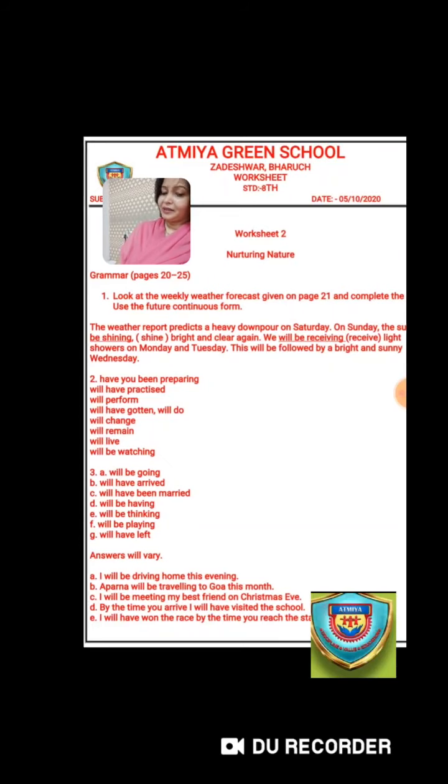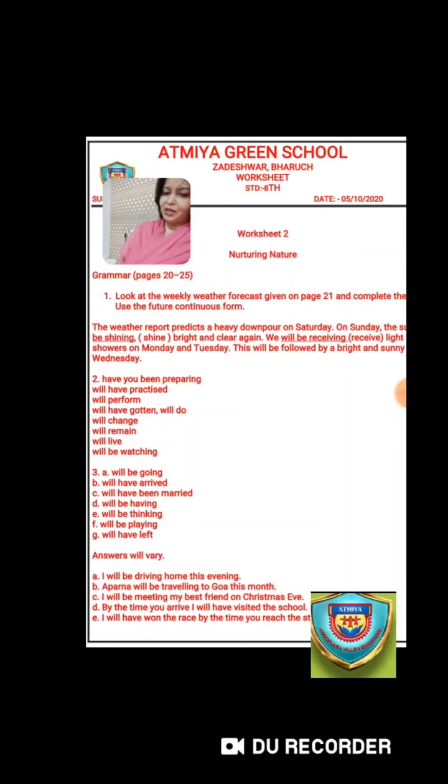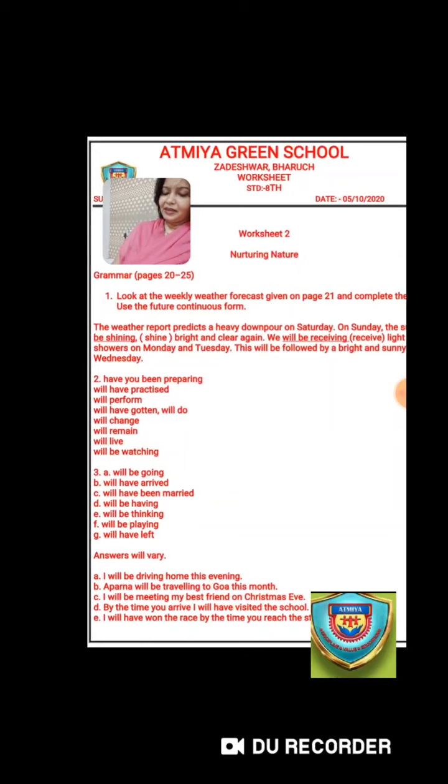Past perfect tense, had plus past participle. Future perfect form, will have plus past participle. So this is how you are going to form the sentences. Everything has been given on page number 21. So you can go through the examples and the instructions, and the definitions which have been given on page number 20 and 21.